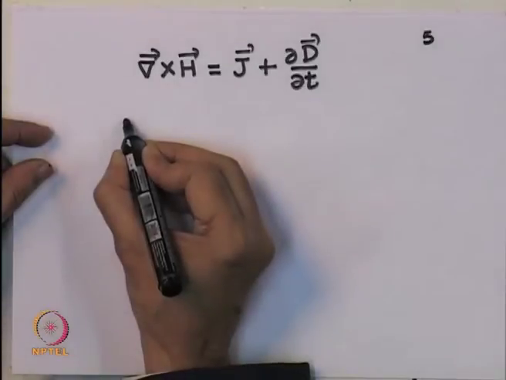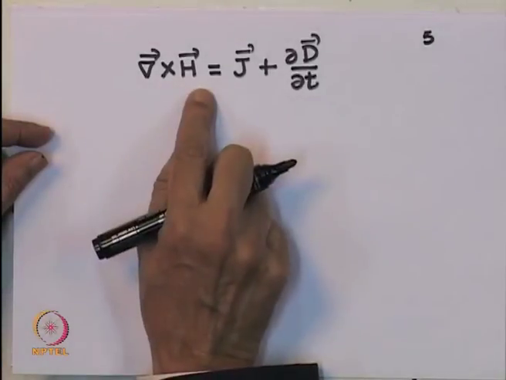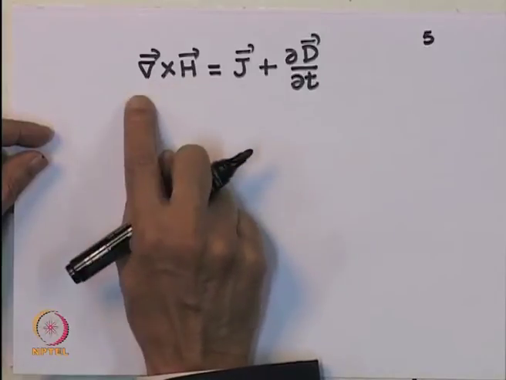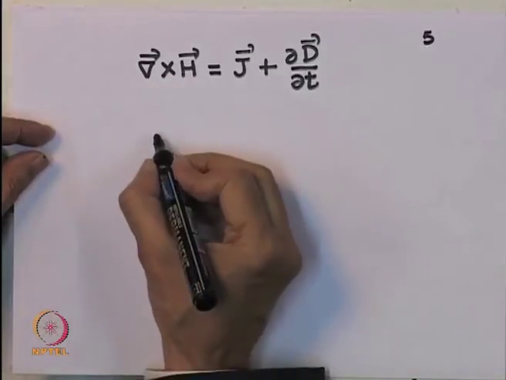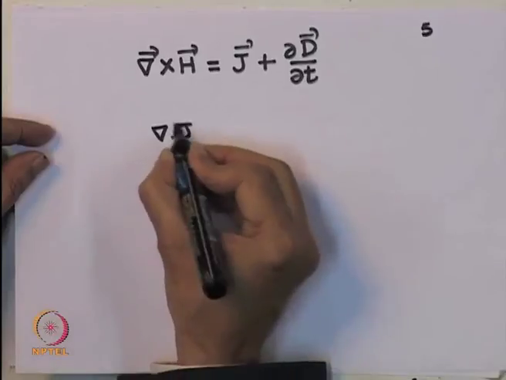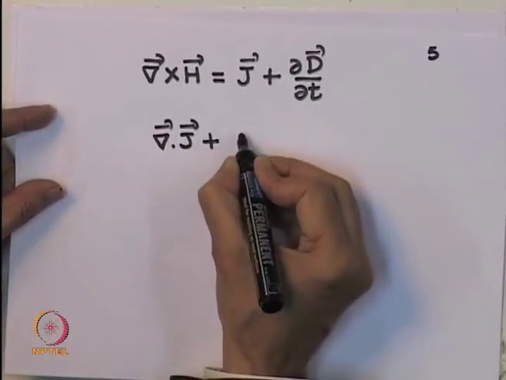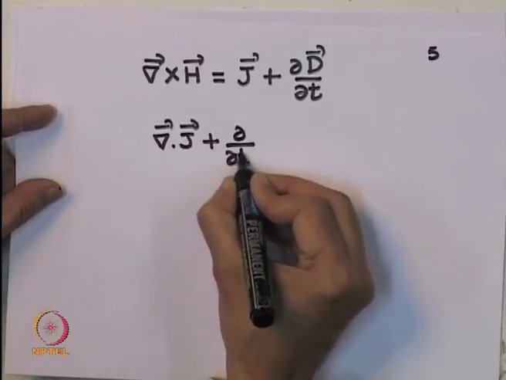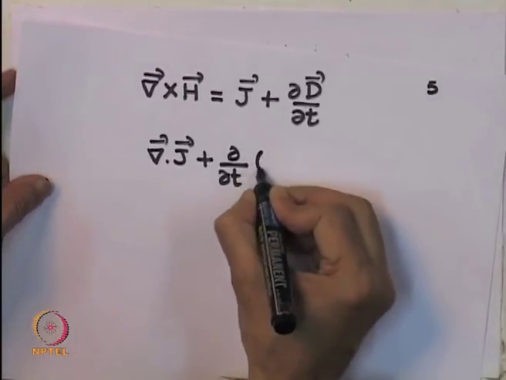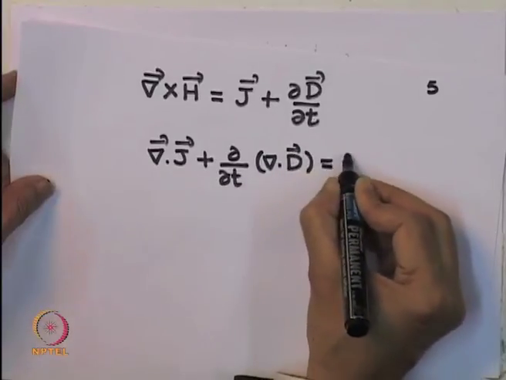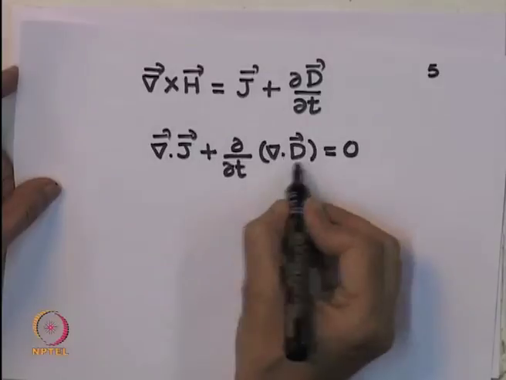You notice that del dot del cross H is identically 0, because it is the divergence of a curl. So, therefore, I get from here del dot of J plus d by dt of del dot of D equal to 0, but del dot of D is rho.